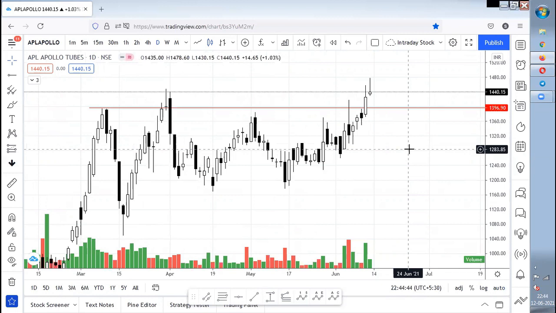So now is the main concept. First, try to plot the resistance zone properly. Second, try to understand which is a breakout candle or not. And third, if you are considering a breakout on a chart without volume, the chart is ultimately wrong. You will not be able to decide whether the chart is correct or not without a volume candle. So always consider volume bars whenever you are going for a breakout.